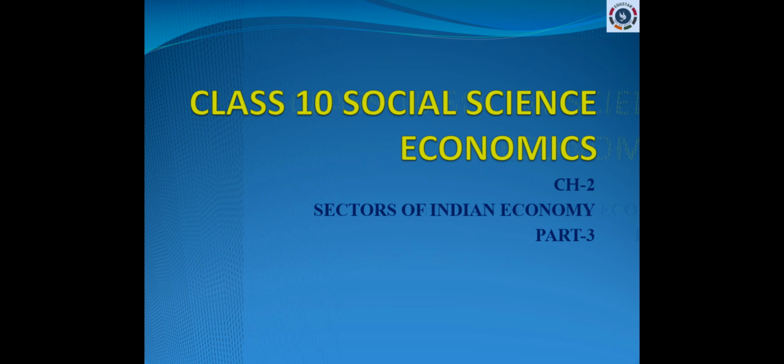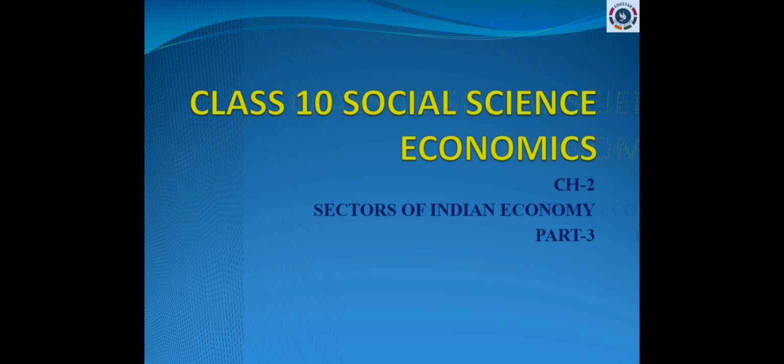Today you are going to watch Class 10 Social Science, Economics Chapter 2, Sectors of Indian Economy, Part 3. In Part 1 and Part 2 we have discussed so many things regarding sectors of Indian economy. For example, mainly the classification of sectors on the basis of natural activity. We have seen primary sector, secondary sector and tertiary sector and about them in detail. The same way in the second part we have seen about the historical changes taken place in the sectors and rising importance of tertiary sector and how the employment is created and whatever the unemployment situations, types of unemployment, everything we have seen in the last session.